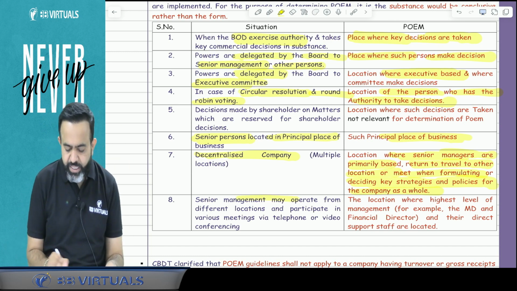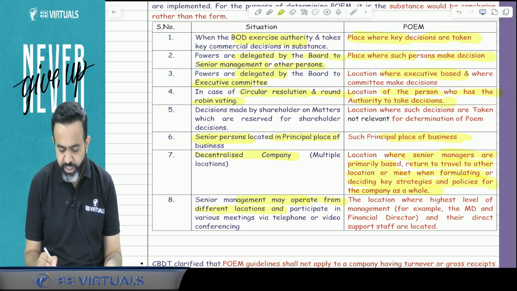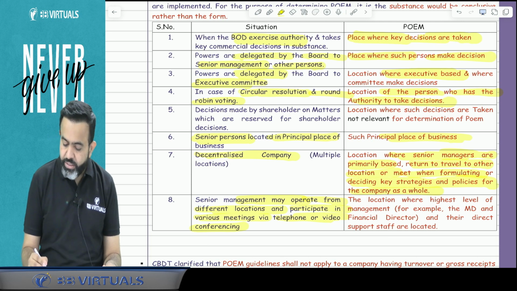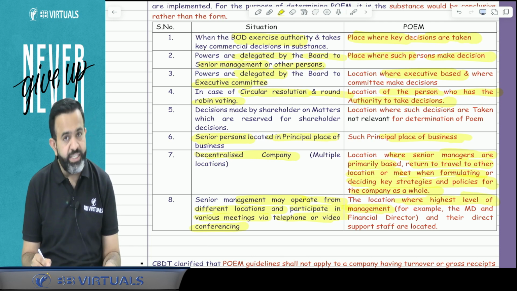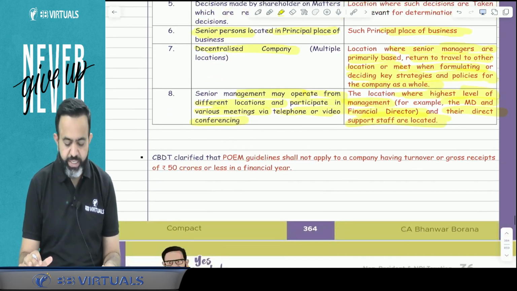Now the next part: the senior management may operate from different locations and participate in various meetings via telephone or video conferencing. Then the location where the highest level of management, for example the MD or financial director, and their direct support staff are located, that place will be treated as the POEM.